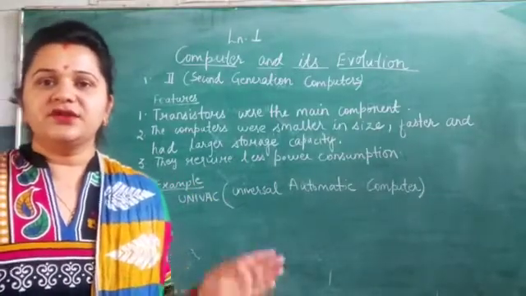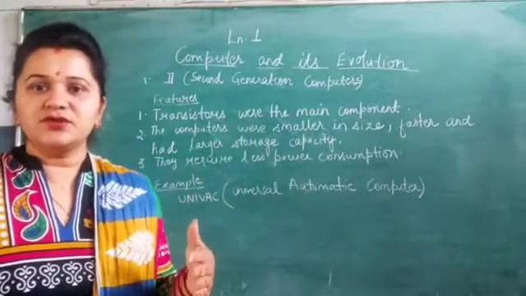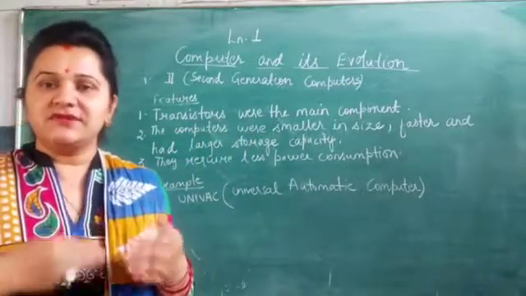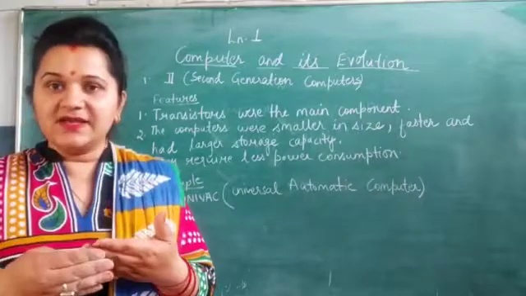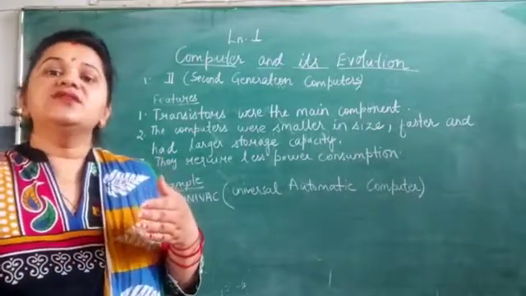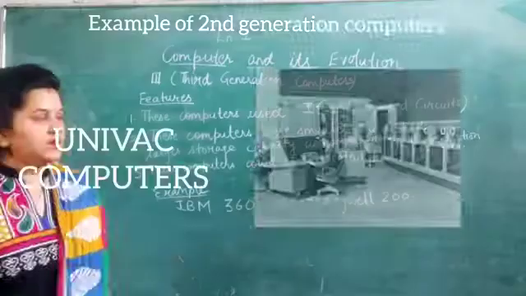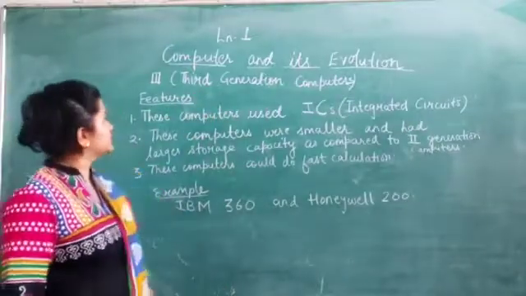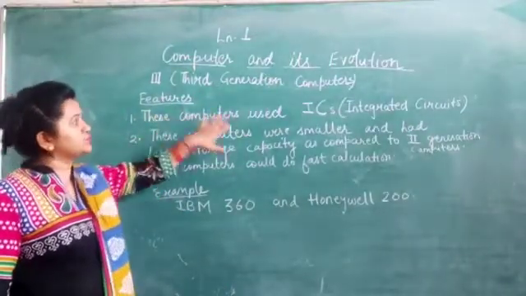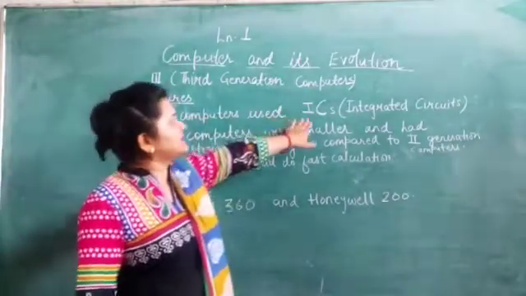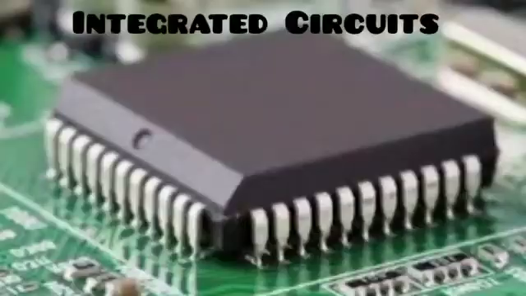Now children, you have understood the difference between the first generation computer and the second generation computer. You must have seen that gradual changes and greater development have been made. That is how the other generations came into development. Here are the third generation computers. These computers used ICs, meaning integrated circuits. These are the integrated circuits. It is an electronic circuit that can contain hundreds of transistors in it. So this came into existence.